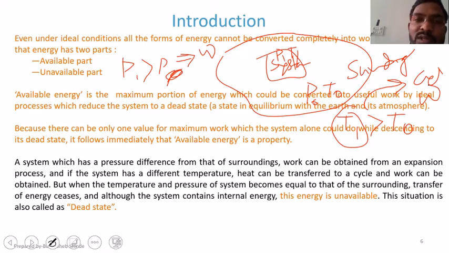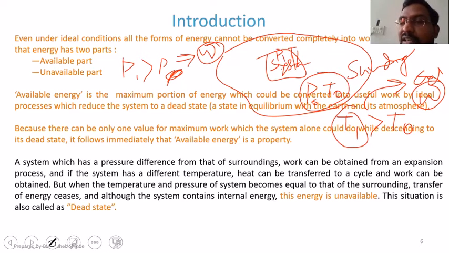Okay, so I can get work output from the system as long as its temperature and pressure are greater than the atmosphere. But I know that as I start producing work output, this P1 and T1 are going to start decreasing, right?